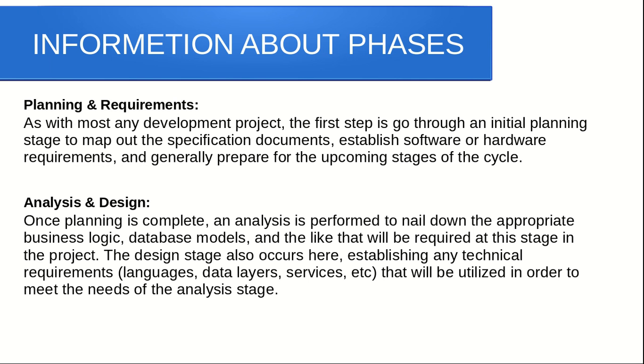The first phase is planning and requirements. In this phase, requirements are gathered from the customer and the software is planned. Second is analysis and design. In the analysis and design phase, requirements are checked by analysts to see whether they are fulfilled or not, and designed by the team using different diagrams like class diagram and data flow diagram.